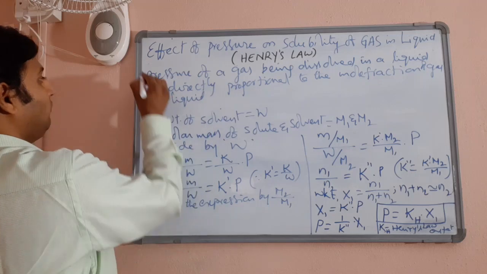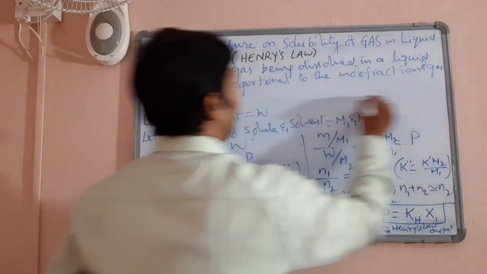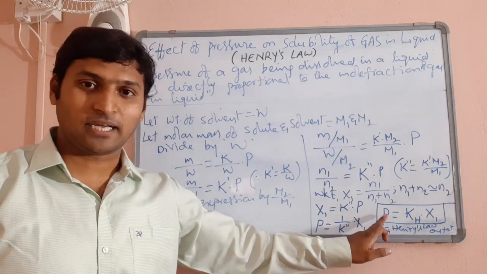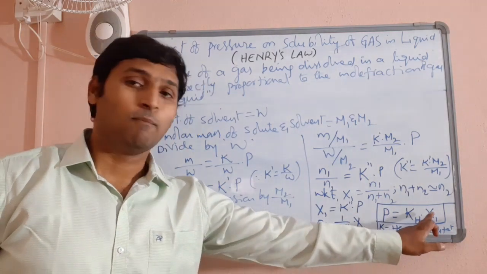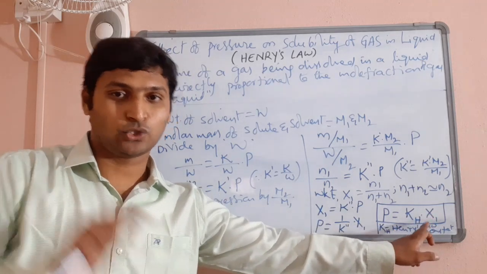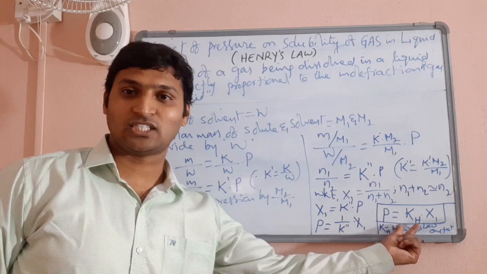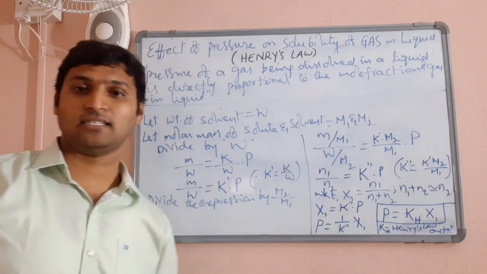You know, statements of laws must be put in double inverted commas, and this is the new expression. So pressure exerted by the gas is directly proportional to the mole fraction of that solute gas in the solution. The proportionality constant here is KH, that is Henry's law constant.